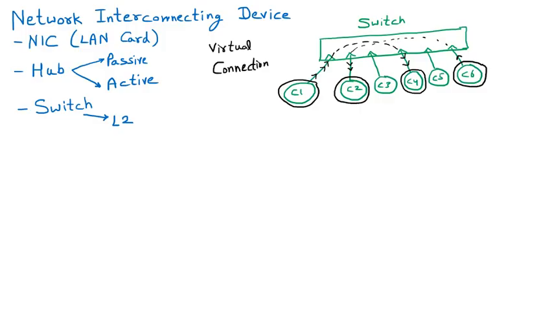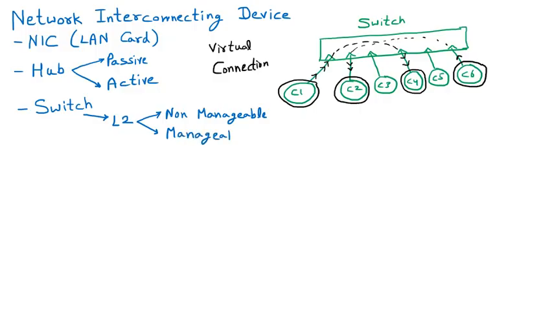And the types further within layer 2 which are very important are, first, the non-manageable switch, and the second type we have is the manageable switch.